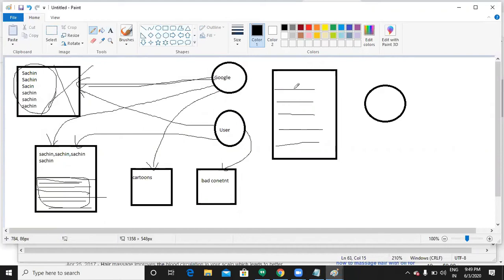Let us assume these pages are all mine only. So when someone clicks on the first result, they go to this website. When someone clicks on the second result, they go to this website only. Third result also, fourth also, the destination page is the same. So whenever someone clicks on different URLs, the destination page is the same.